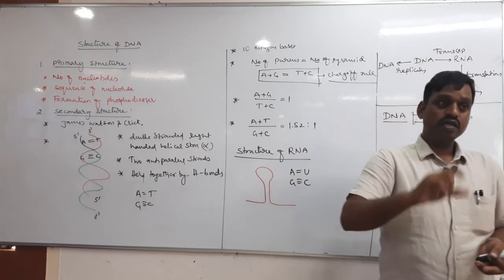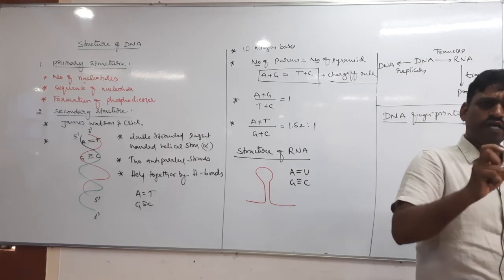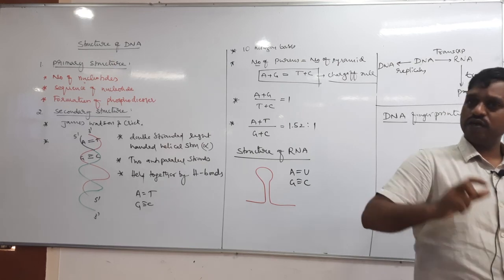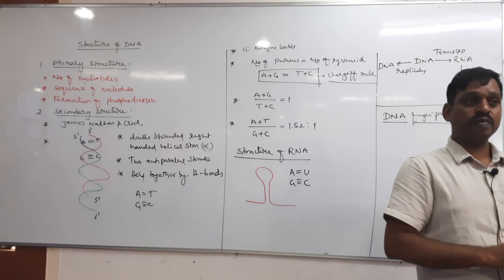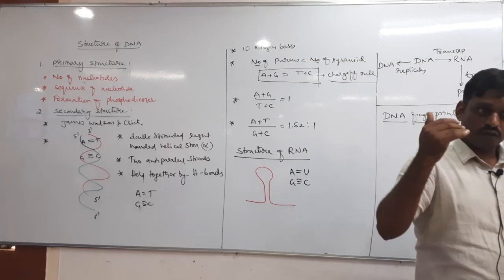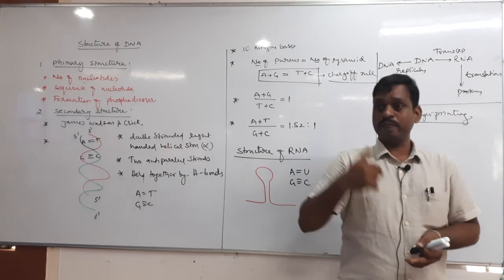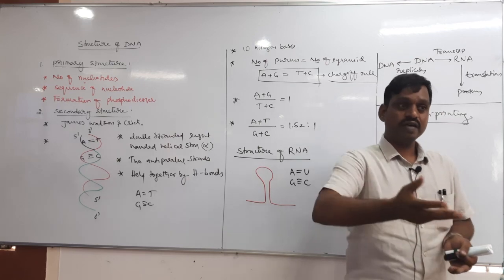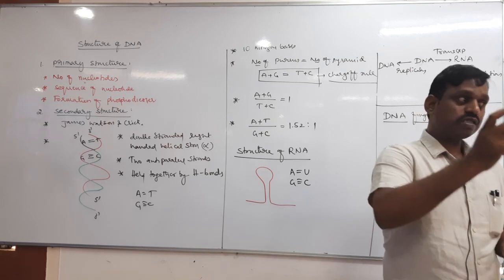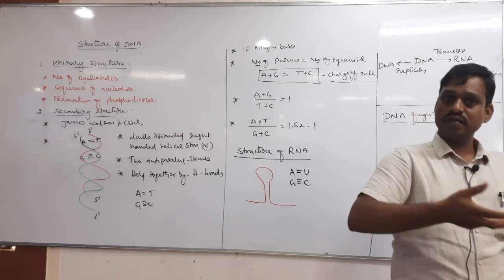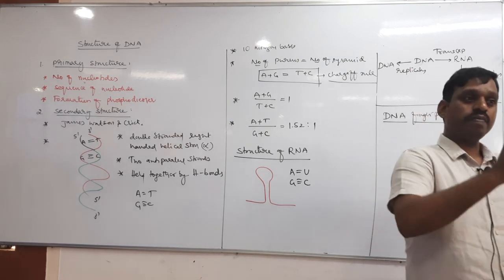Nowadays DNA fingerprinting is very commonly used, even in small cases. Moreover, nowadays a DNA library is prepared, secretly, particularly of VIPs. They take samples of the DNA of VIPs and preserve them.